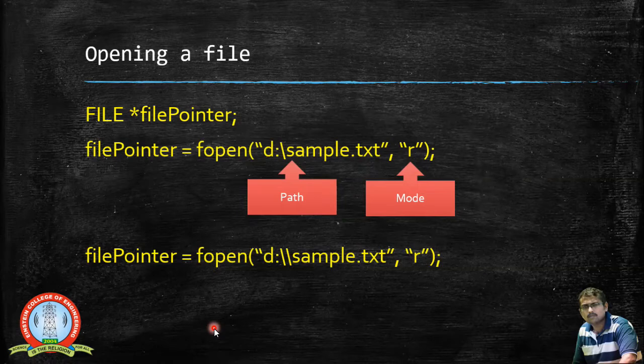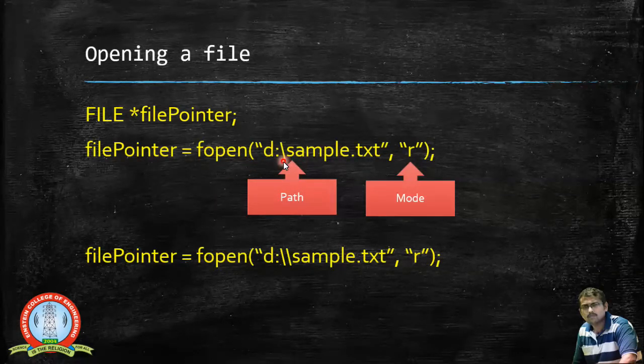Now you see how to open a file. As we said, we have a file pointer created here, and this file pointer will be used with the fopen function. This file pointer will point towards this particular location.